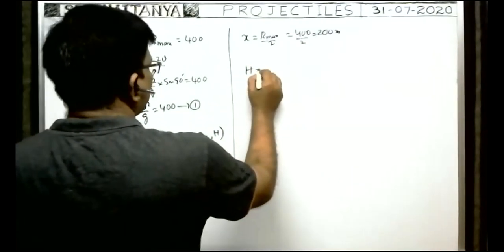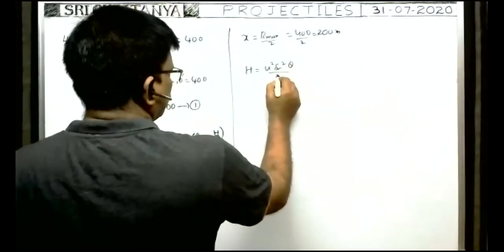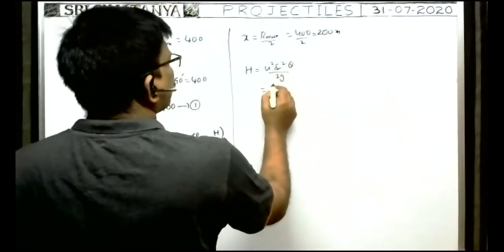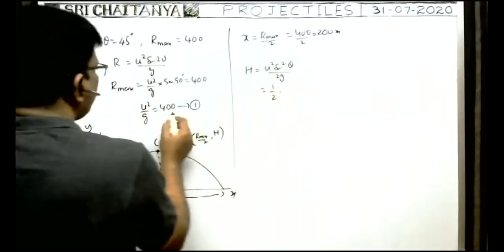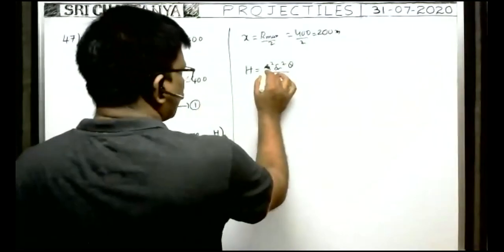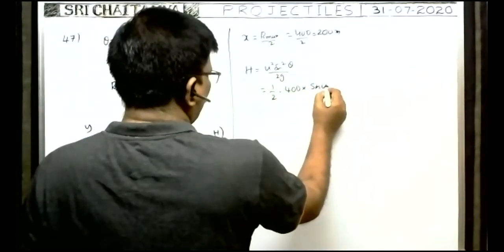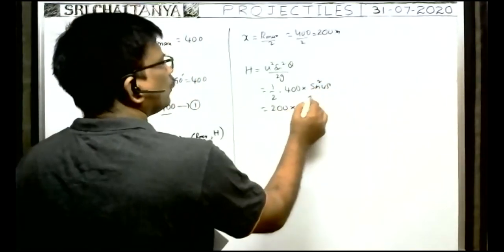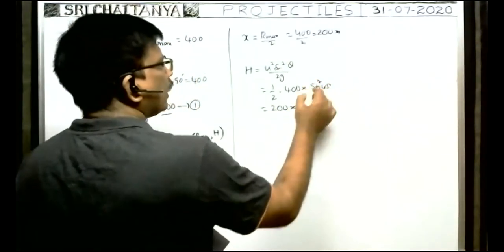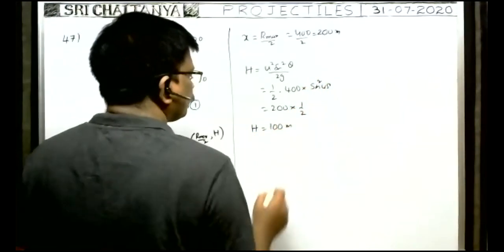Next, what about the maximum height? Maximum height is equal to u square sine square theta by 2g, no? Write u square as 1 by 2 into u square by g, which we already got as 400. Theta means 45 degree, and the square is there. That's why it is 200 into sine 45, which is 1 by root 2, square is there, 1 by 2. Therefore, capital H is equal to 100 meter.